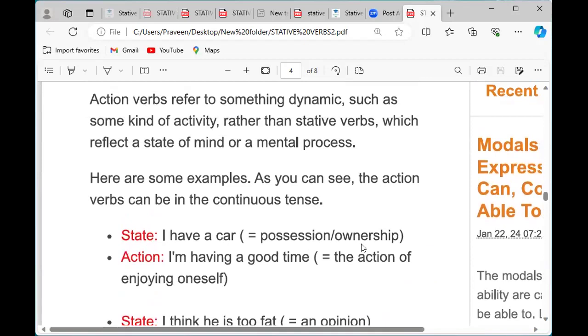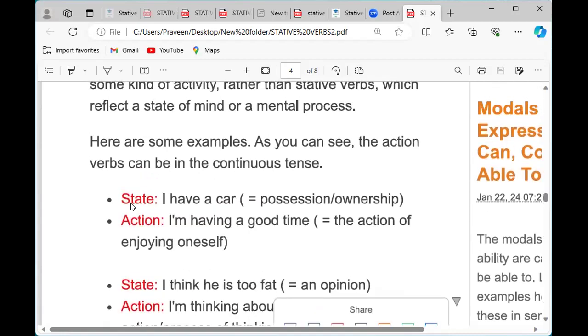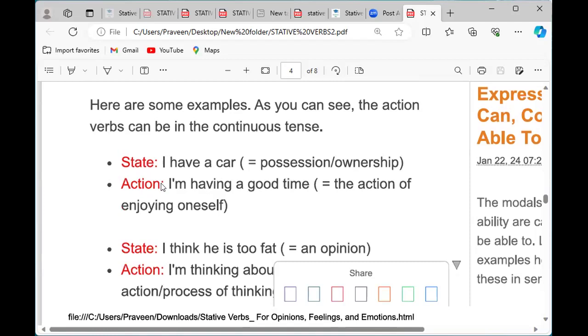State: I have a car. This one is ownership. That I have a car means, see here again it comes possession. As if someone is saying that it is mine, I have this. That time that person is the owner of that car. That is state. It tells that situation, that condition, that state of having a car. That state of having something, we call it a possessive verb or possession.